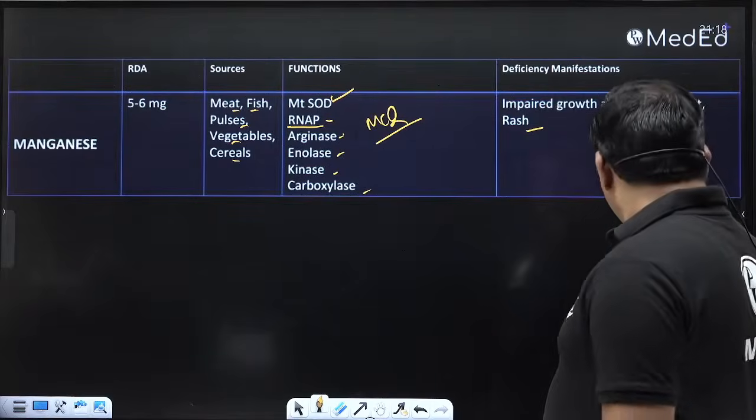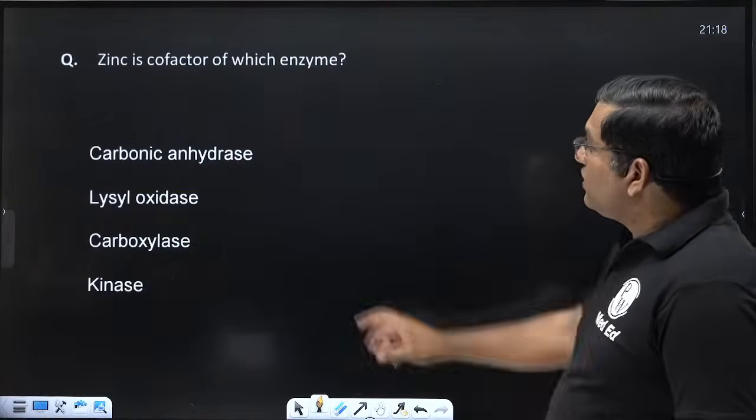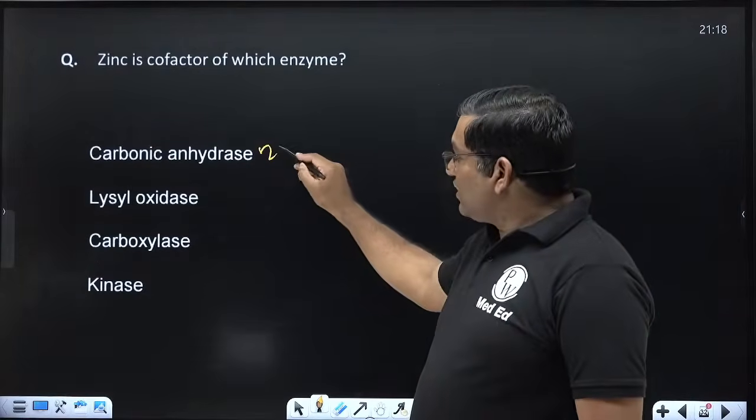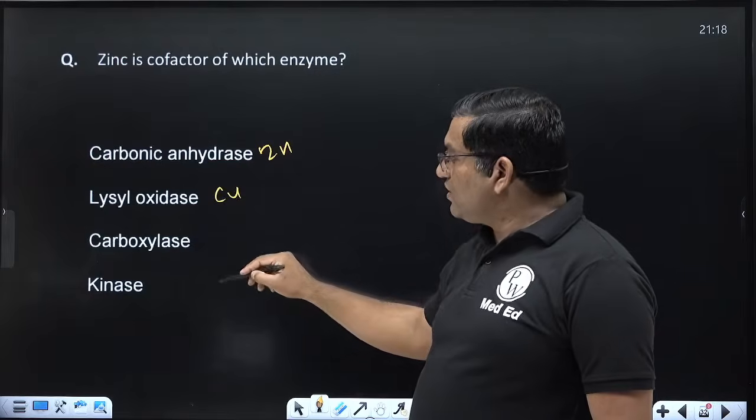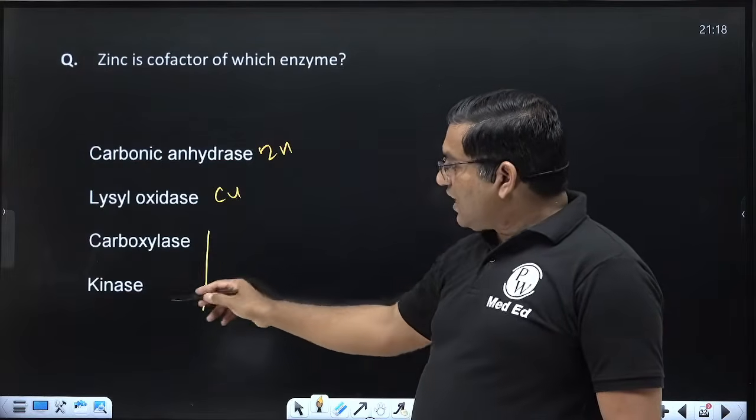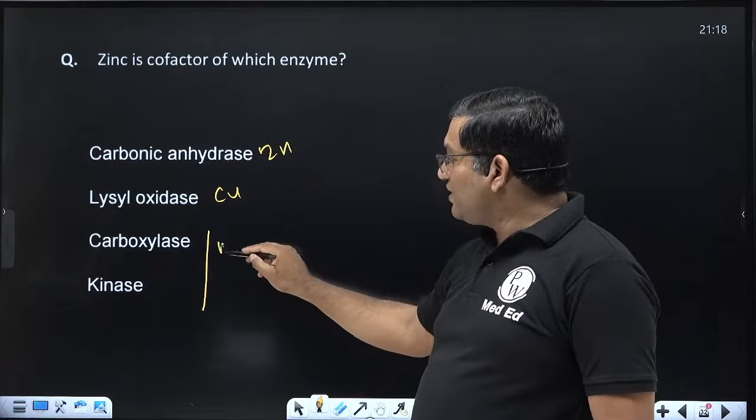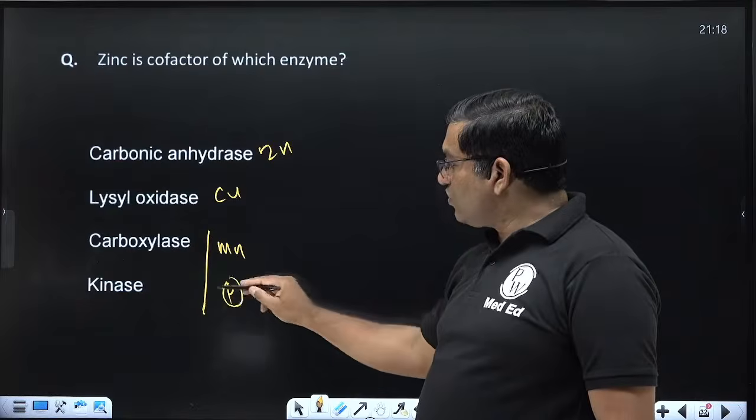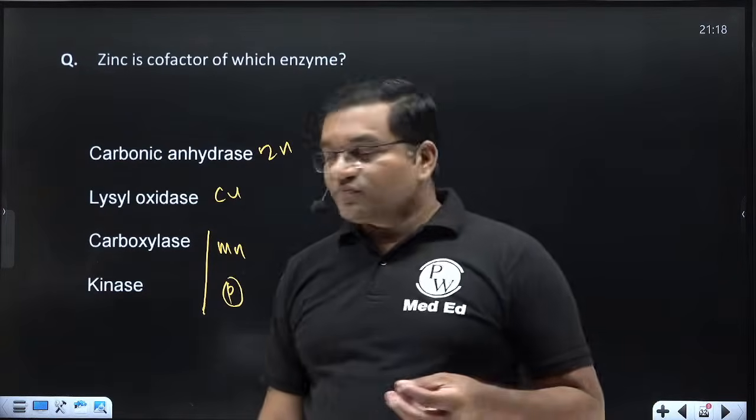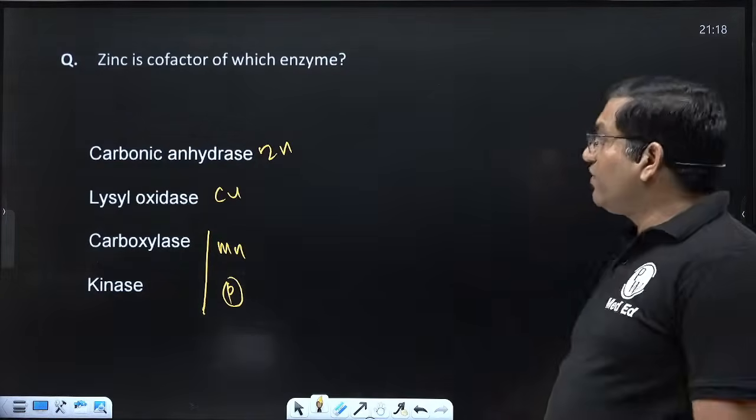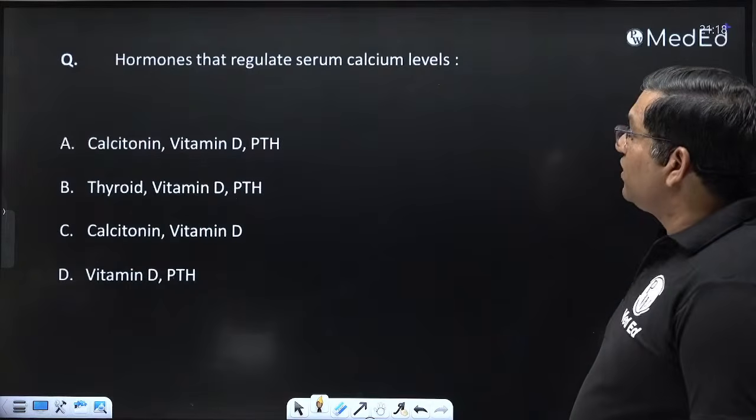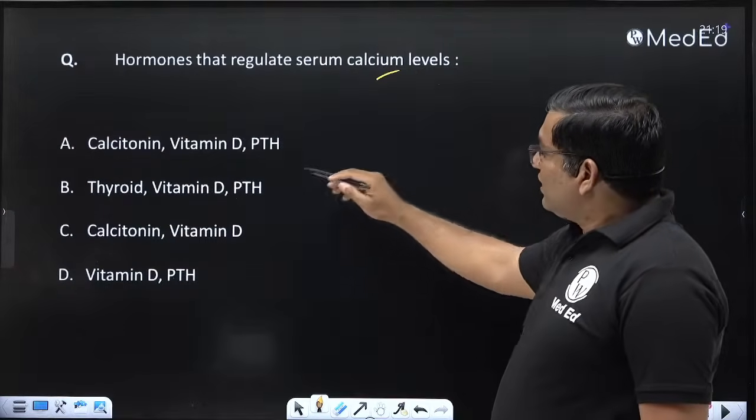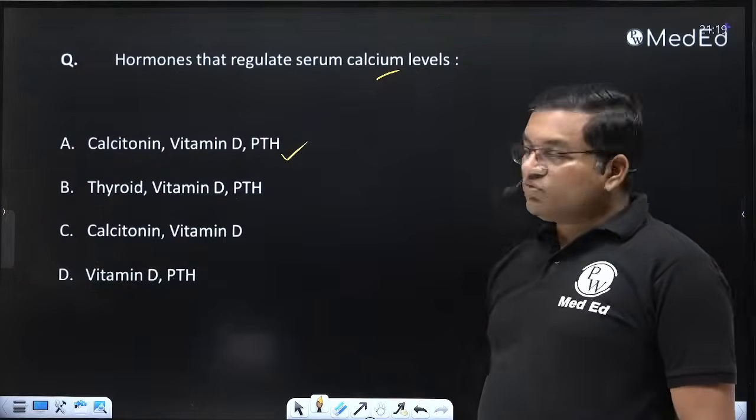Okay, then some important MCQs. Zinc is a cofactor of which enzyme? See, carbonic anhydrase requires zinc, lysyl oxidase requires copper, and kinase and carboxylase require manganese. For kinase activity, phosphorus is also required. Next, hormones that regulate serum calcium level: calcitonin, vitamin D and parathyroid hormone. This is the answer here.